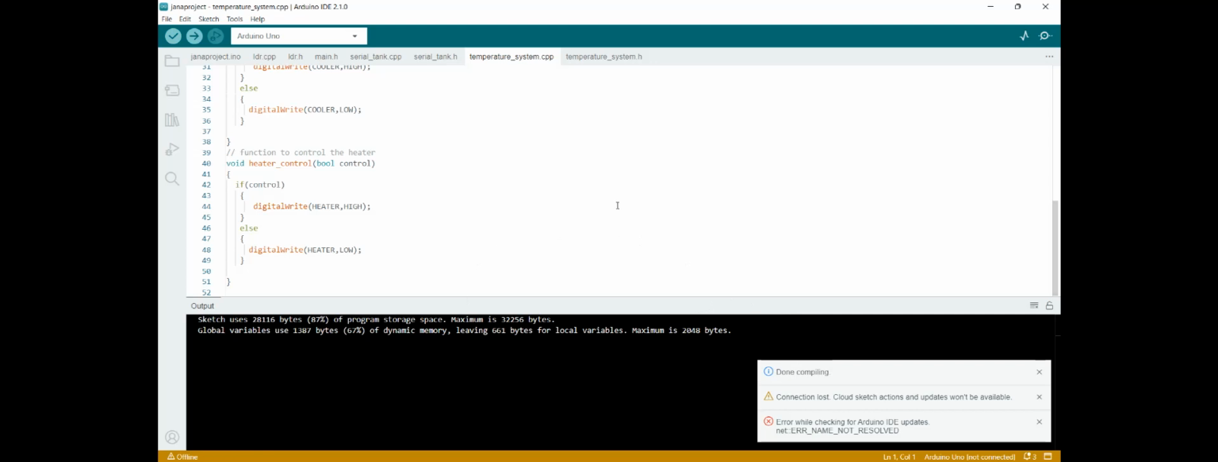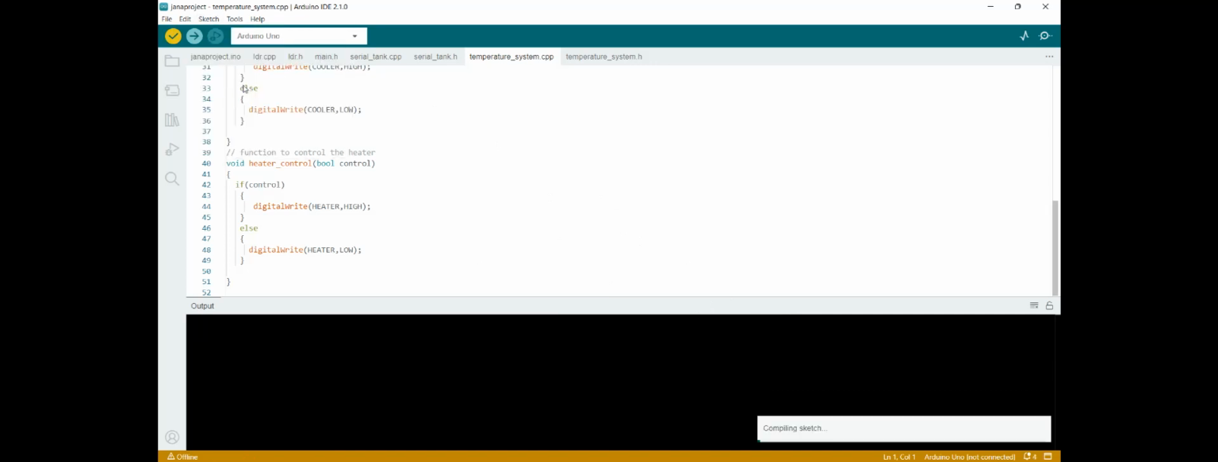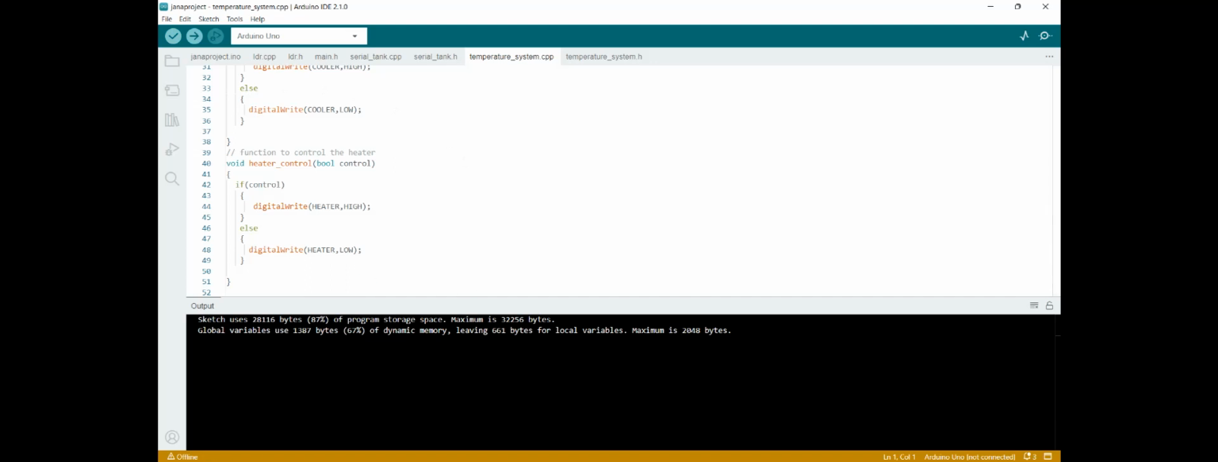Yeah, it is successfully executed. And Sketch, Export Compiled Library. This is also a verification only. So yeah, in both we get the successful code run. Let us open our PICSimLab.